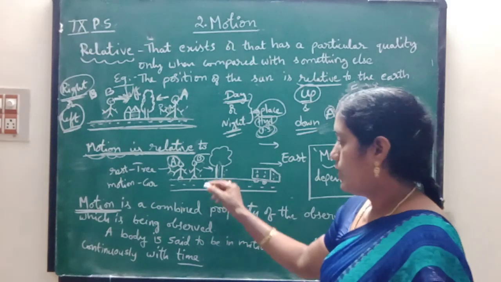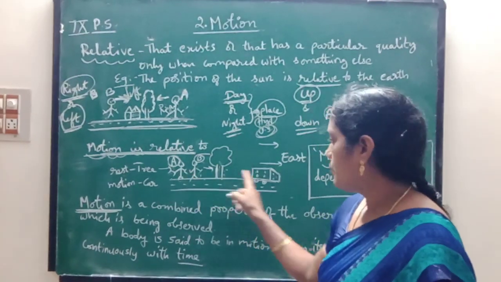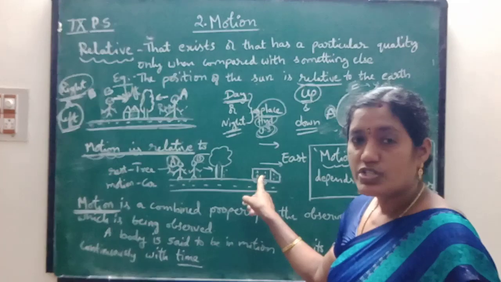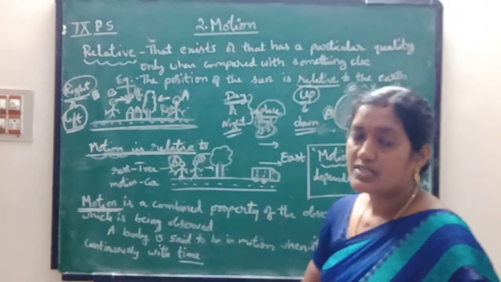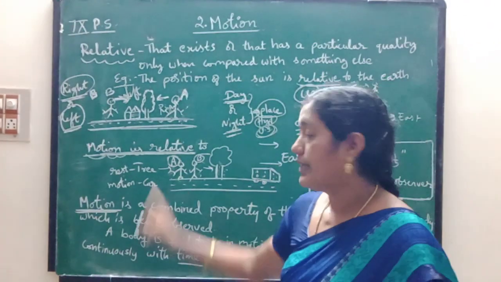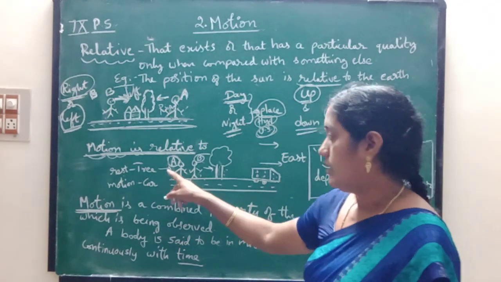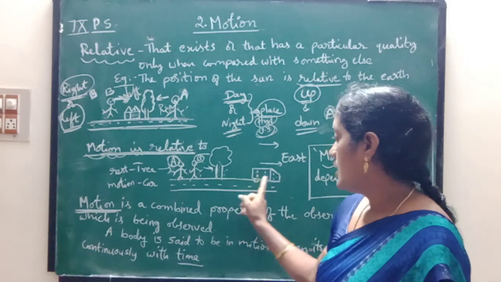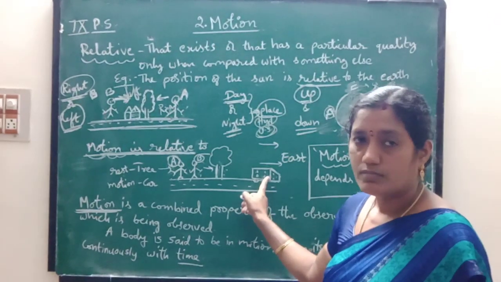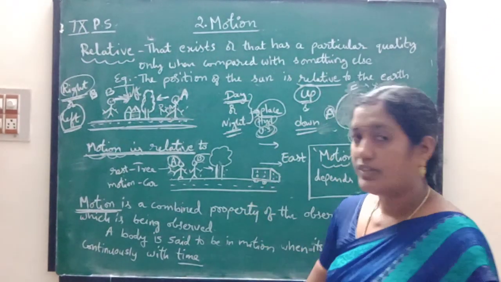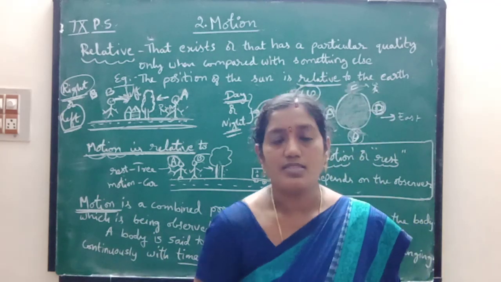Now suppose, what is the position of the driver and passengers in this vehicle according to the person A? Children, tell me, what is the position of the driver and passengers in the vehicle according to these persons A and B?